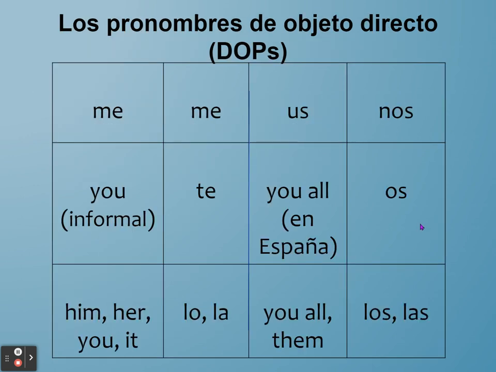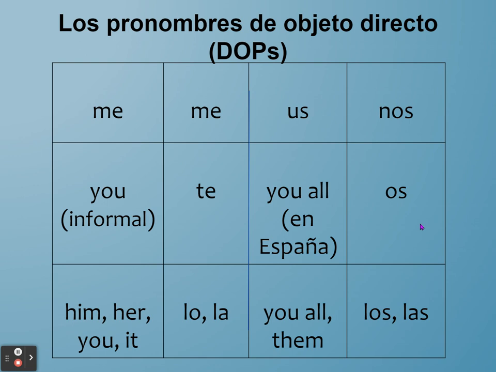So here are direct object pronouns en español. You'll notice they're here in English as well. And the direct object pronouns are completely different from the subject pronouns you've been working with since you started using Spanish. In order to say me, we have me. You informal is te. Him, her, you, or it is lo or la. And be aware, please, that it can only be used as an object of a sentence. There is no word that means it in the subject of a sentence. Us is nos. You all, only in España, is os. And you all or them is los or las.